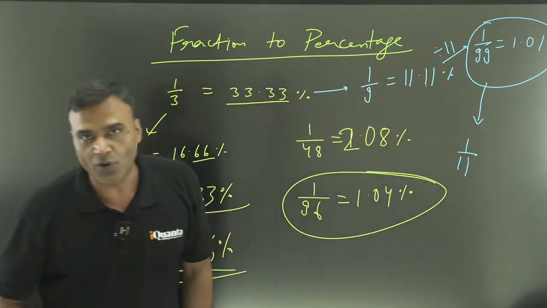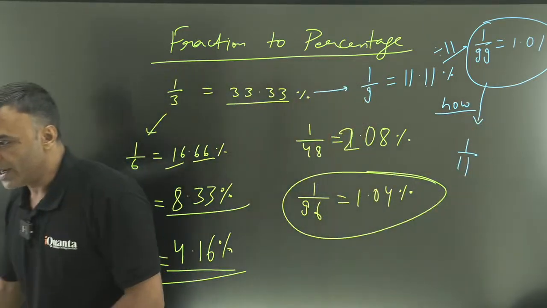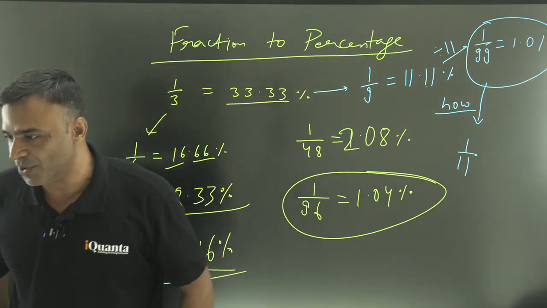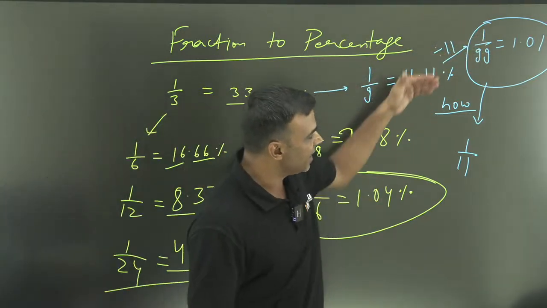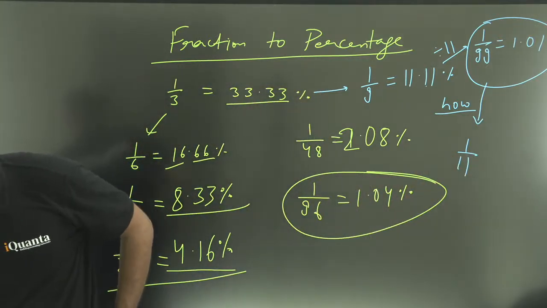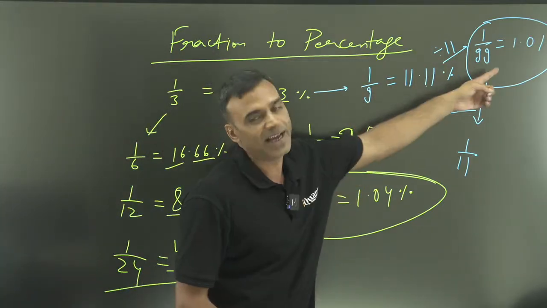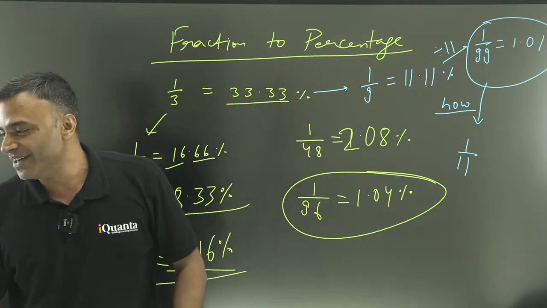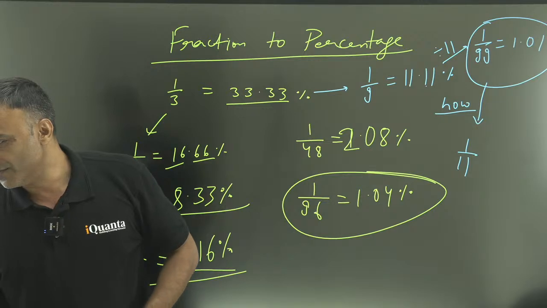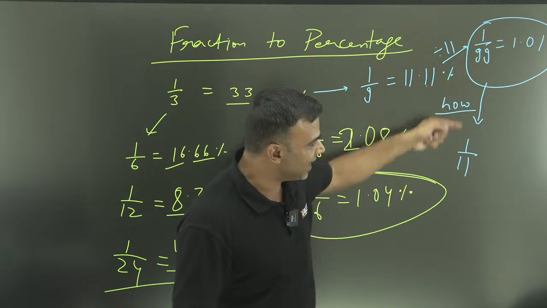If I have 1 by 99, how do I get 1 by 11? First you tell me how. What should I do? Gautam Kapoor, I want the answer from you. ऐसा तो इसमें क्या करें कि I get 1 by 11? What should I do with 1 by 99? Yes, Nishika, we had 11.11, we had 1 by 9, divide by 11. When you divide by 11, you would get 1.01. Now, my question is, how do I get from 1 by 99, how do I get 1 by 11?